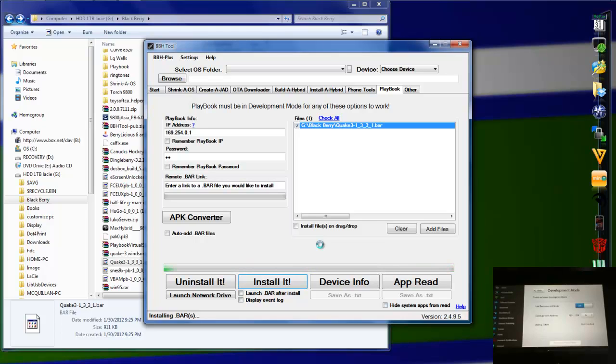and we wait for it to finish. This is the first time I've used BBH tool, so I don't know how long it will take. Shouldn't be that long.